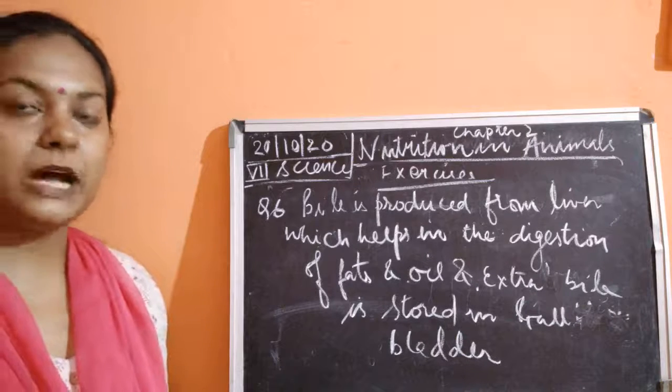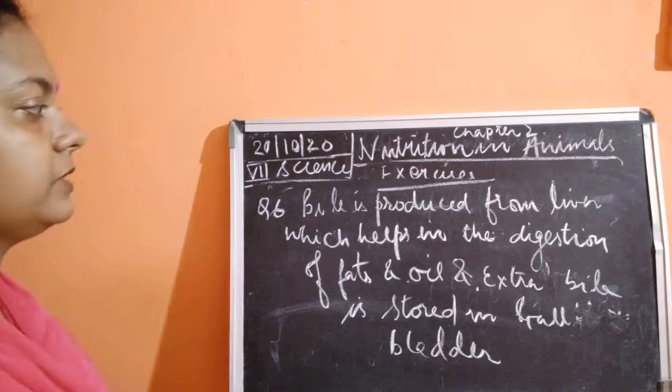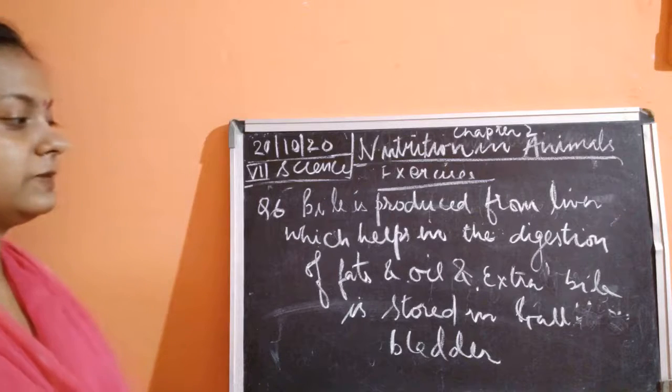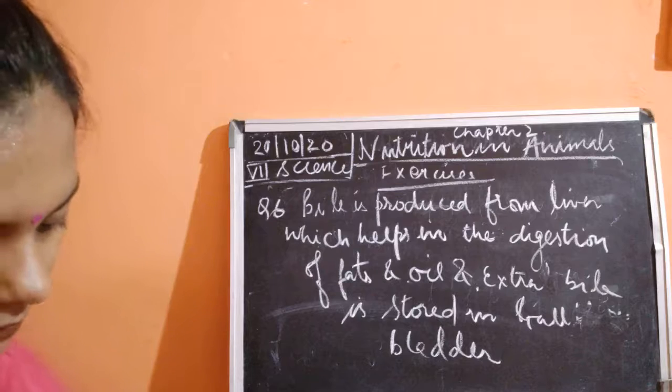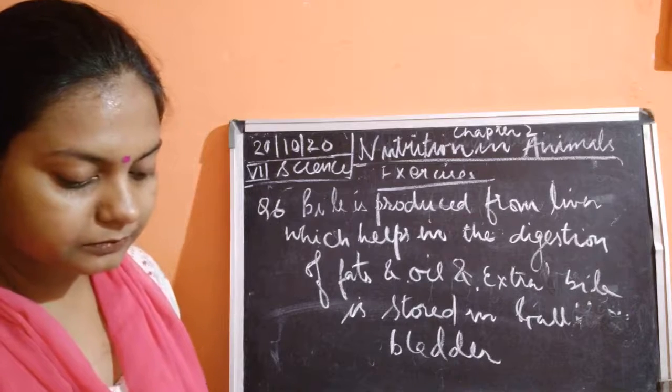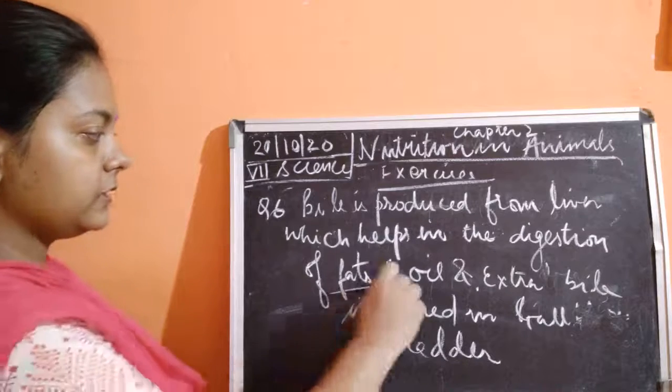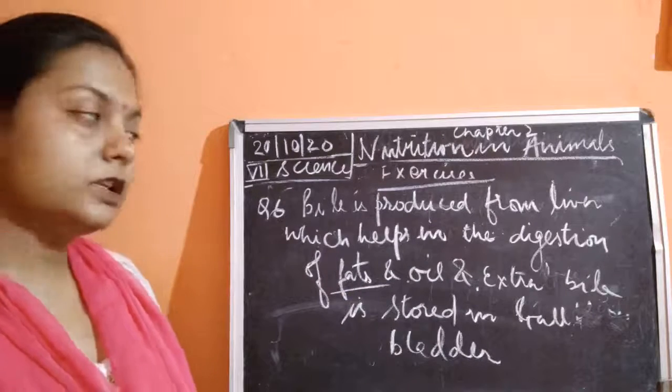So the bile is produced in the liver, which helps in the digestion of fats and oils, and extra bile juice is stored in the gallbladder. Fine. The component of the food which gets digested by bile is the oils and fats.